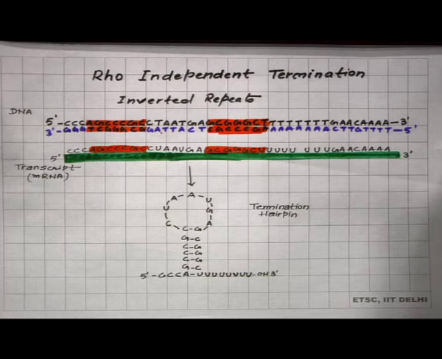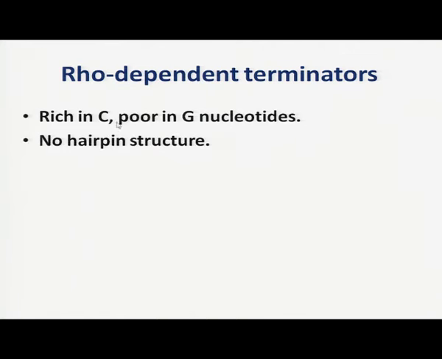The next type of termination is rho dependent termination. In case of rho dependent terminators, if we talk about the particular sequences, they are rich in cytosine nucleotides and poor in guanine nucleotides. There are no inverted repeats in the rho dependent terminators, and because of that no hairpin structure is formed.